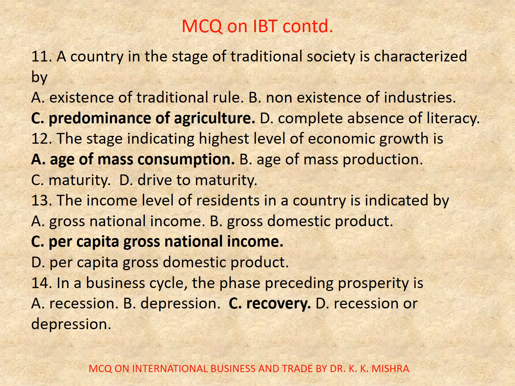Now question number 11. A country in the stage of traditional society is characterized by. Options are A. Existence of traditional rule, B. Non-existence of industries, C. Predominance of agriculture, D. Complete absence of literacy. Correct option is C. Predominance of agriculture.